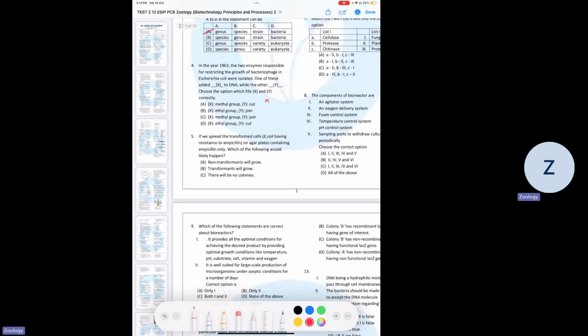Fourth one, it's asking us about the two enzymes. So one is methylase, the other one is restriction endonuclease. Methylase does the methylation or adds on the methyl group to the whole DNA sequence, whereas RE cuts it. So A is the correct answer.